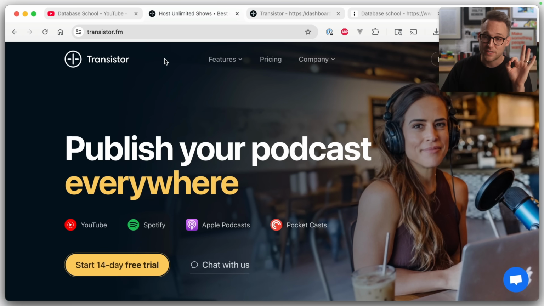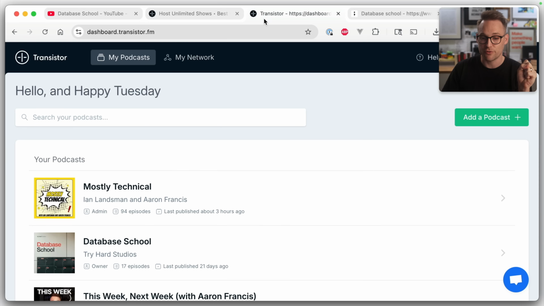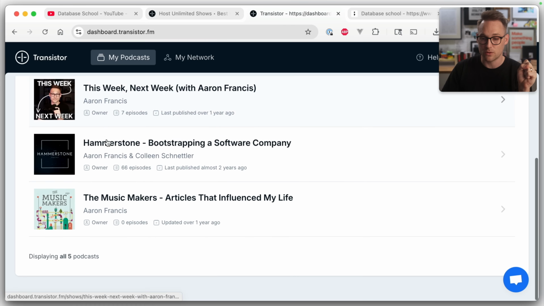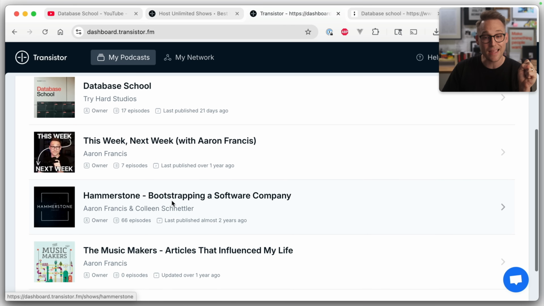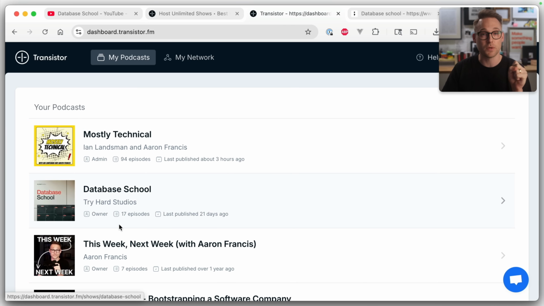We're going to strip out the audio, and then we're going to publish that audio as a podcast on Transistor FM. If you are not familiar with Transistor FM, you can host unlimited shows over there. You can publish it to all the different places. I have been using Transistor for many years now. You'll see some very old podcasts in here and some very new ones. So Mostly Technical is a podcast I run with my friend Ian. And the one that we're going to be working on today is Database School.